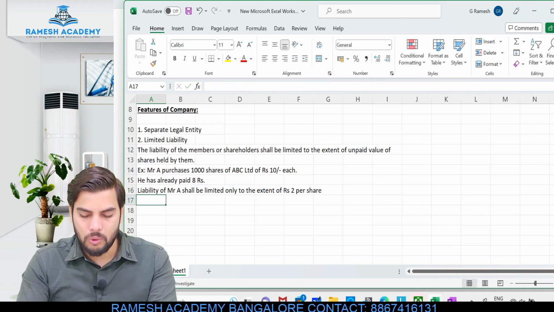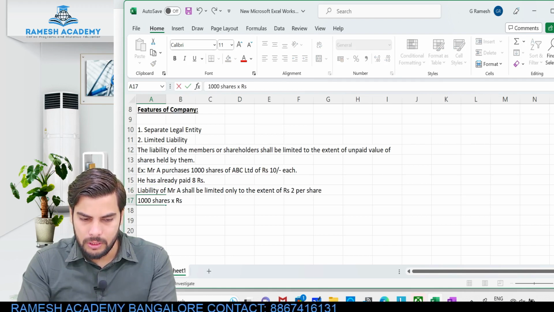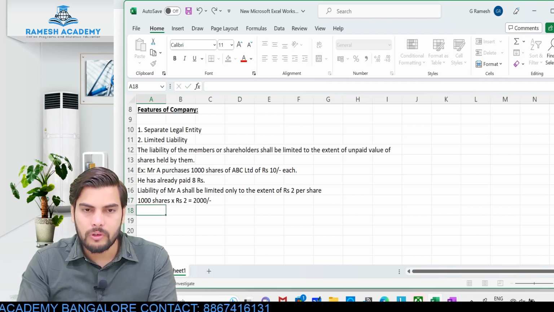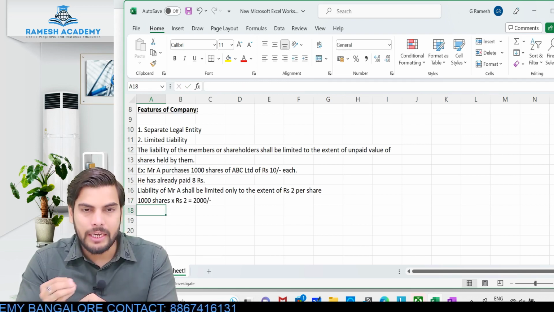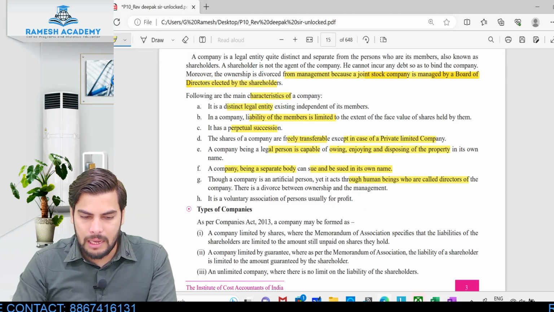Okay, so his total liability will be 1000 shares into 2 rupees, that would be 2000 rupees. So 2000 rupees would be his liability. He need not pay even a single rupee or single penny more than this. Okay, so his liability is limited. Clear about limited liability feature?